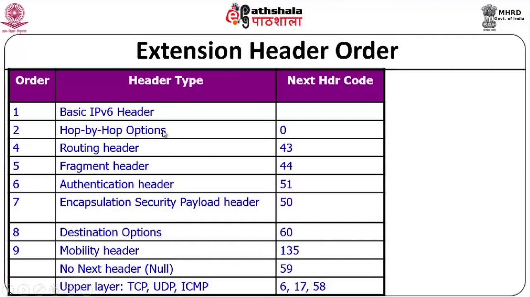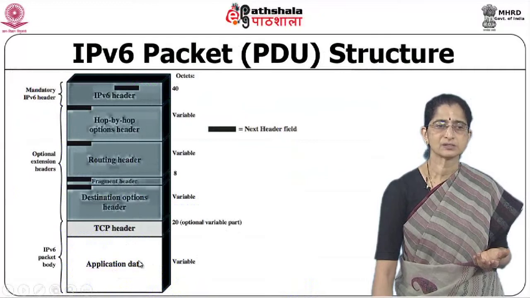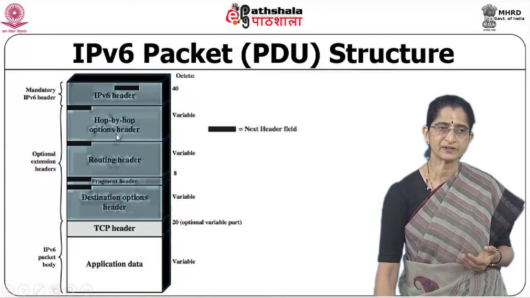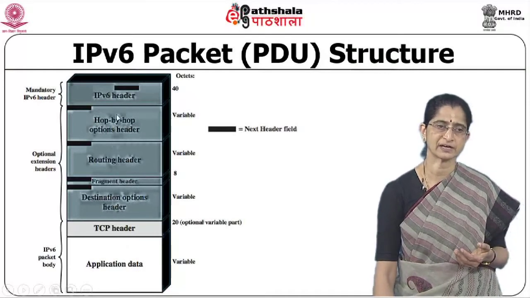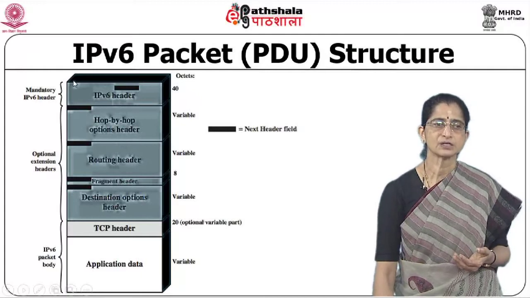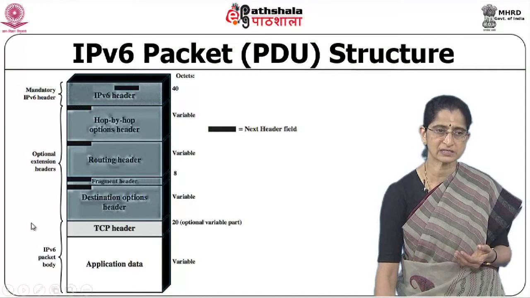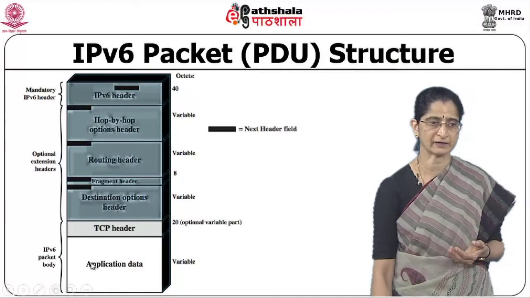So if there are none of the options specified, your basic IPv6 header will be pointing to this upper layer, as we saw in that example. So that is basically what you have. The PDU structure therefore will look like this. You have your application data, TCP header added to it, then the different headers: destination options header, fragment header, routing header, hop by hop options header, and then the IPv6 header. This IPv6 header part is the mandatory header, all these are optional, and that is followed by the actual data, the packet body.